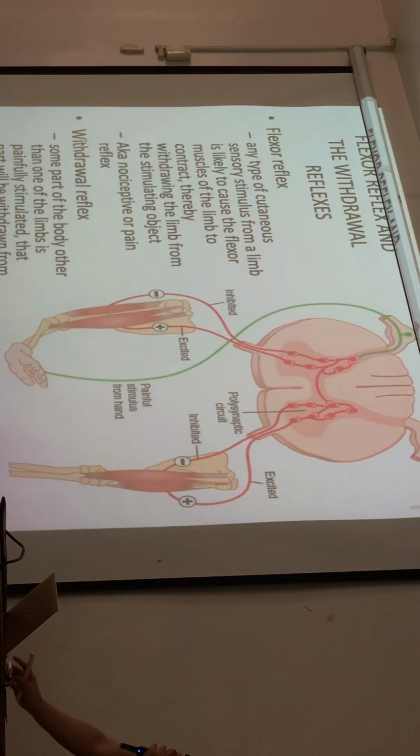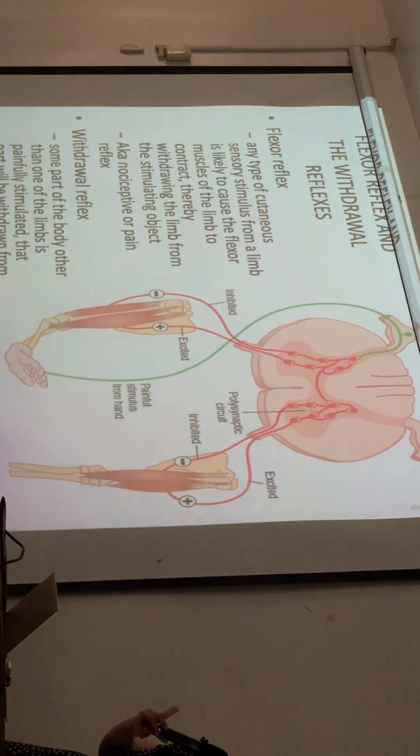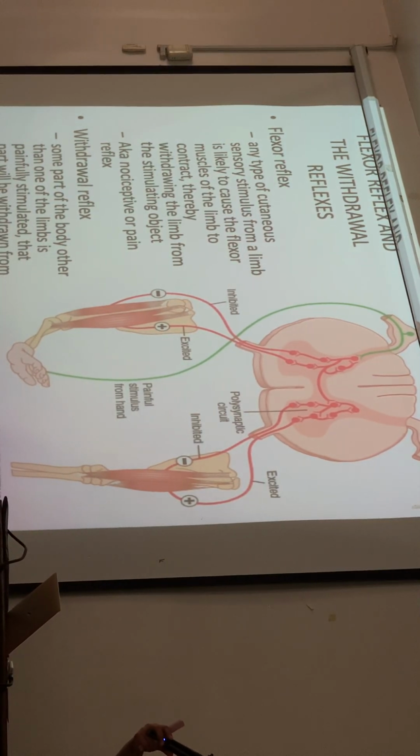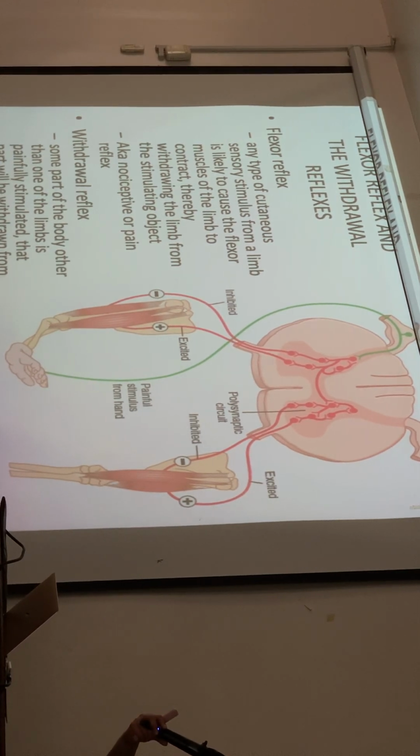Let's go to the clinical application of these muscle stretch reflexes. When you say flexor reflex, it causes flexion of the muscle.